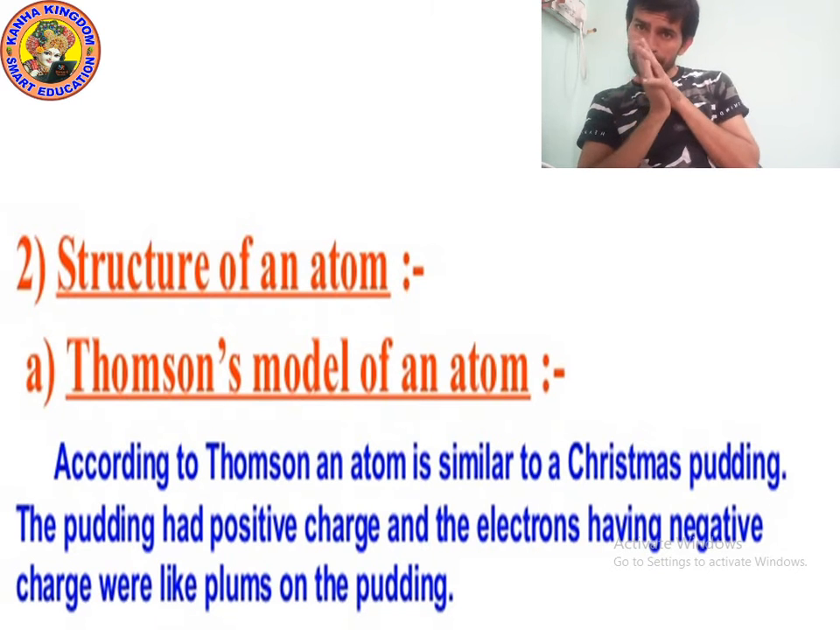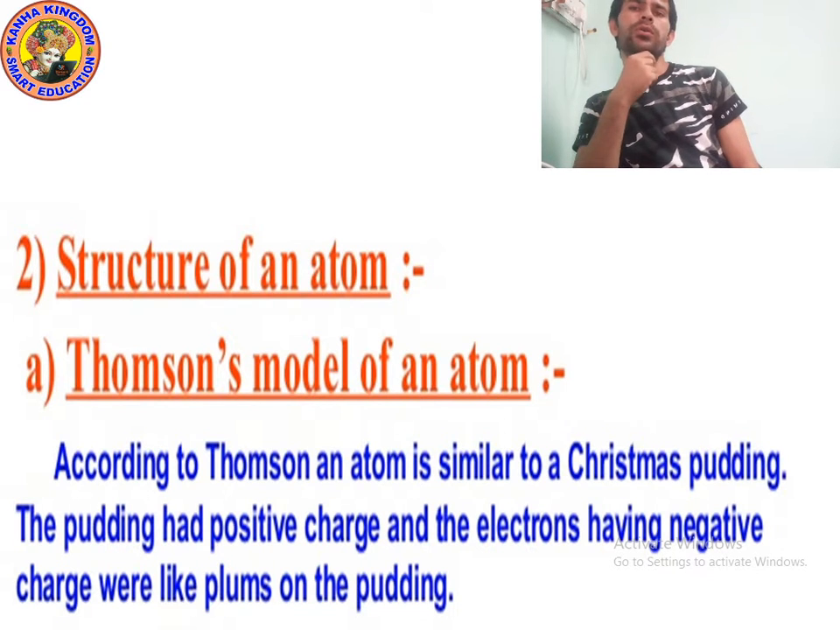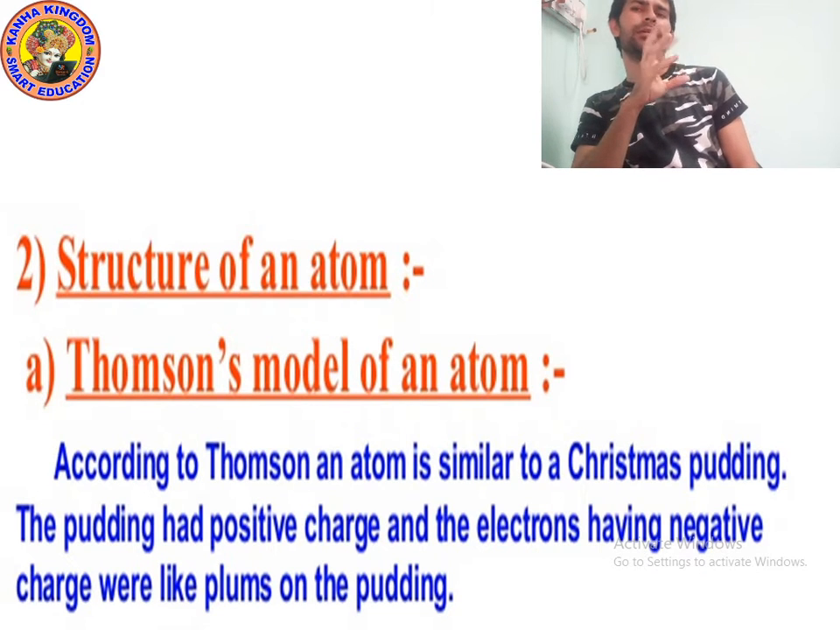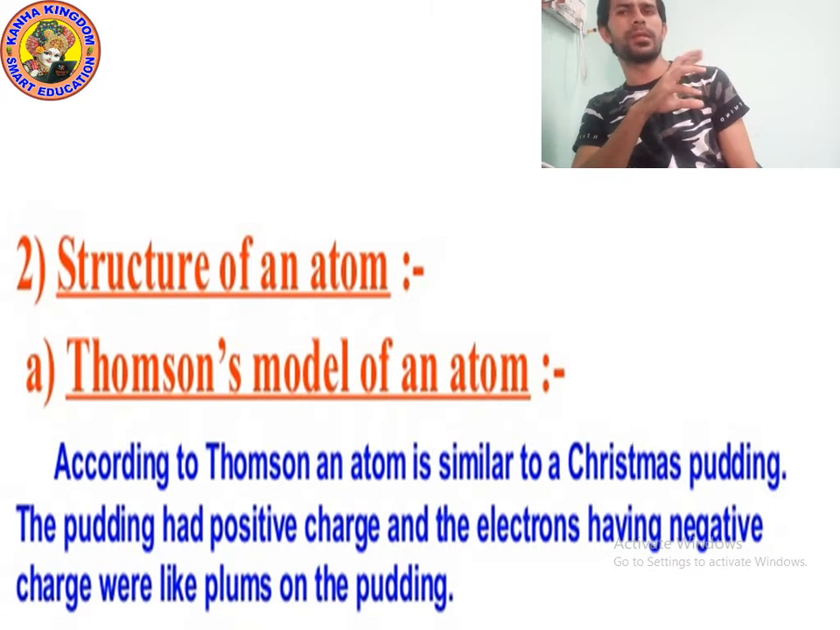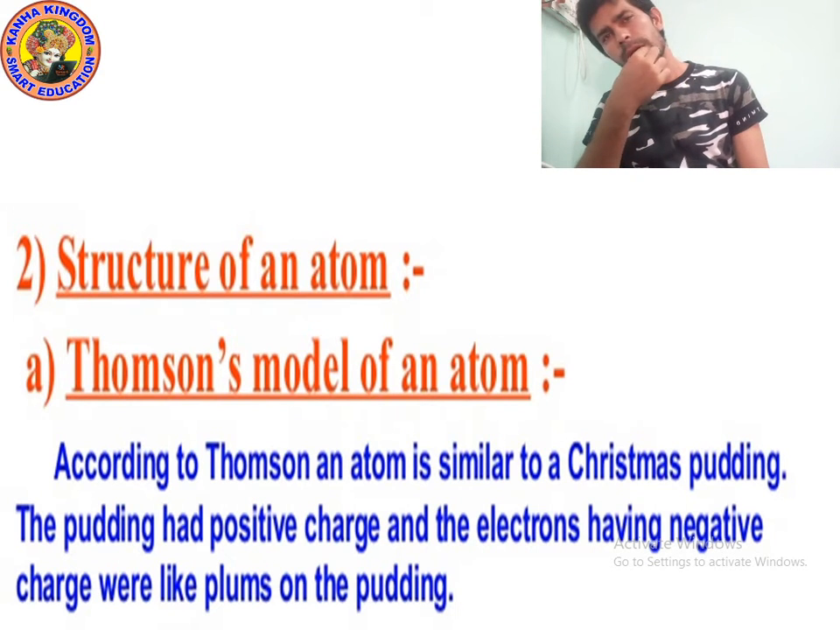So first let's study the structure of atom, the model of an atom which was given by J.J. Thomson. According to Thomson, an atom is similar to Christmas pudding. Have you ever eaten pudding? The model is just like pudding in which fruits, or plums, are present. You can imagine the plums as negatively charged particles, and the remaining part as positively charged.